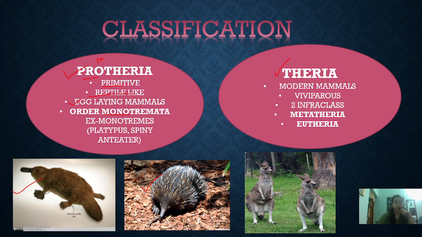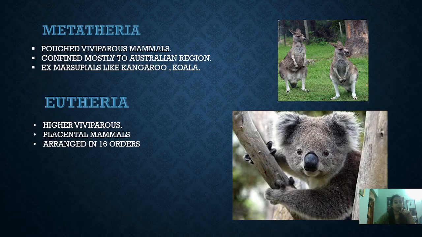Moving to the Theria, they are the modern mammals, and modern mammals are viviparous, that is, they give rise to the young one. They are divided into two classes, Metatheria and Eutheria. Mainly the Metatheria are the marsupials, the kangaroo and koala, which are pouched.